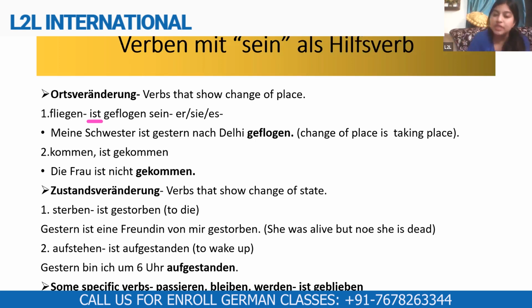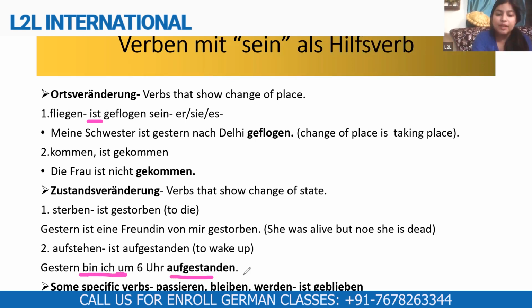With the verb aufstehen, we can say that a change of state is taking place. One example is given here. Gestern bin ich um 6 Uhr aufgestanden. So you can see I have used the helping verb bin because the subject was ich, right?